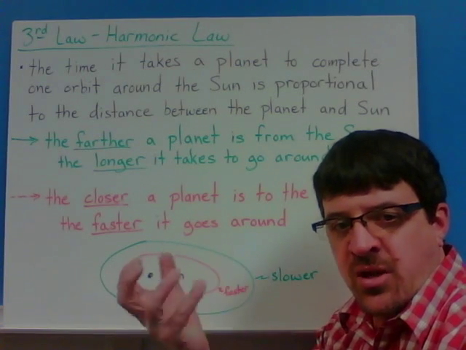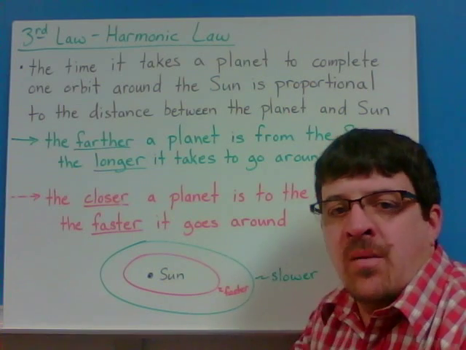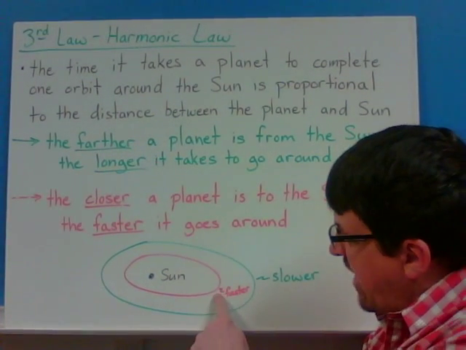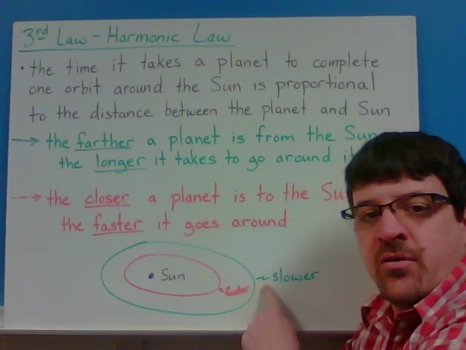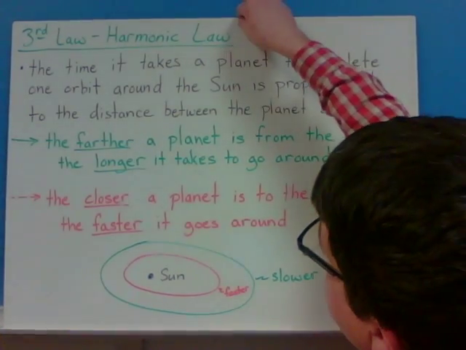Rotating is just sitting and turning. Revolving is doing this, going all the way around another object, and in this case, we're talking about the sun. So you've got a faster orbit here because they're close, and a slower orbit here because they're farther away from the sun. And that just kind of sums it up there.